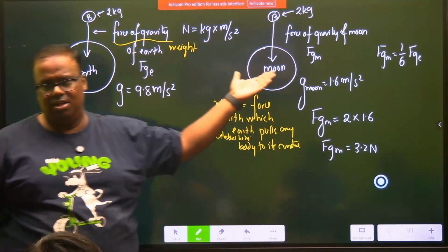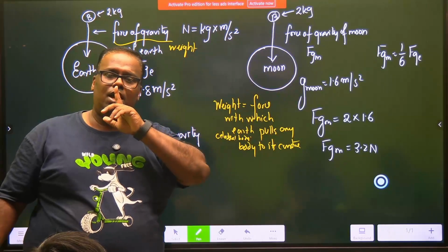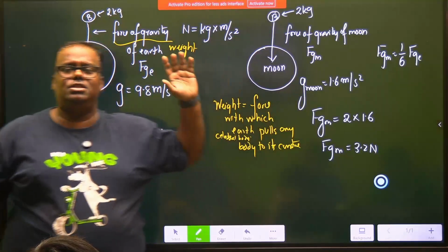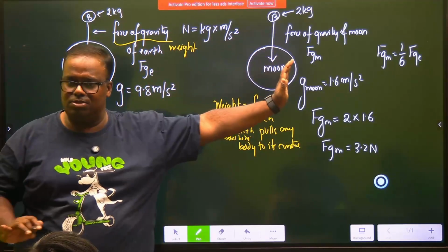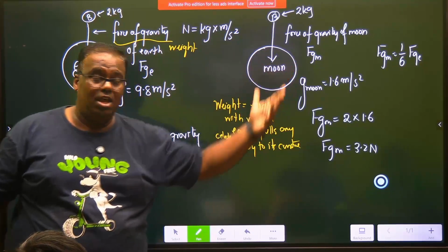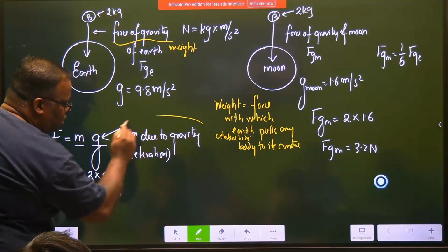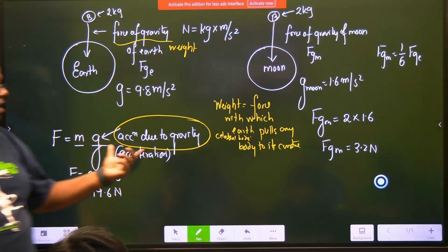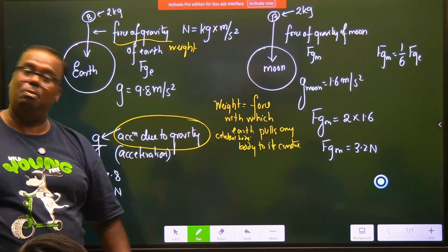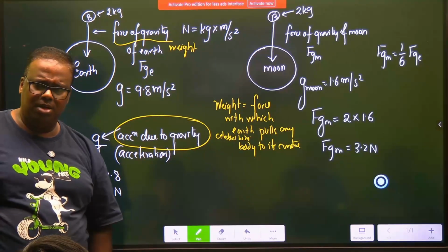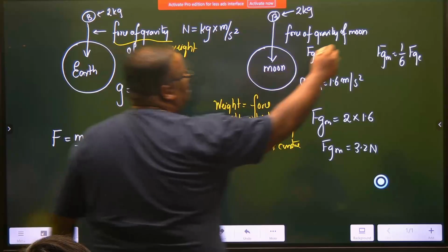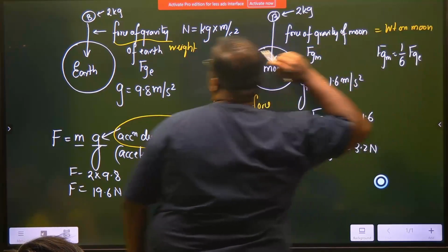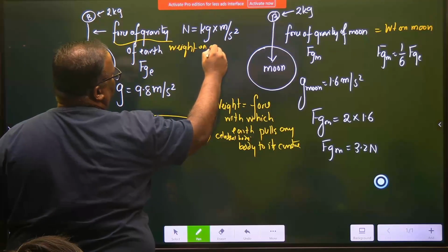This force differs. But when we talk about mass, we will never question what is your mass on Moon. Your mass is same whether you are on Moon or anywhere. Weight will change, and the fellow who is responsible for changing weight is acceleration due to gravity. This value changes for different planets. And this force is weight on Moon, and this is weight on Earth.